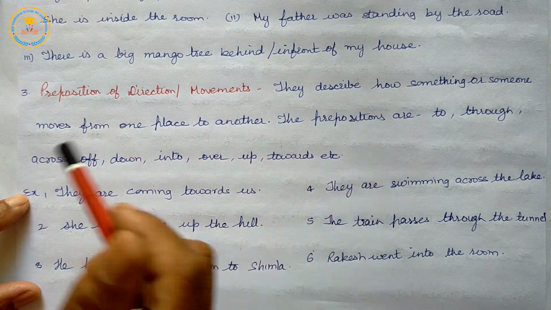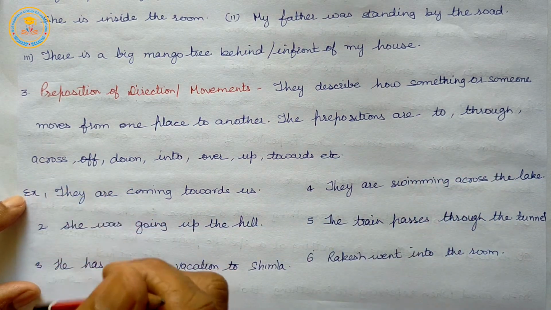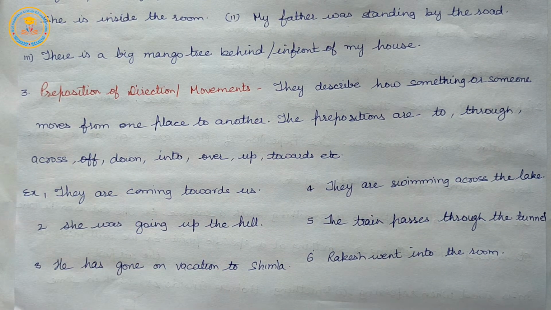The prepositions are to, through, across, off, down, into, over, up, towards, etc.